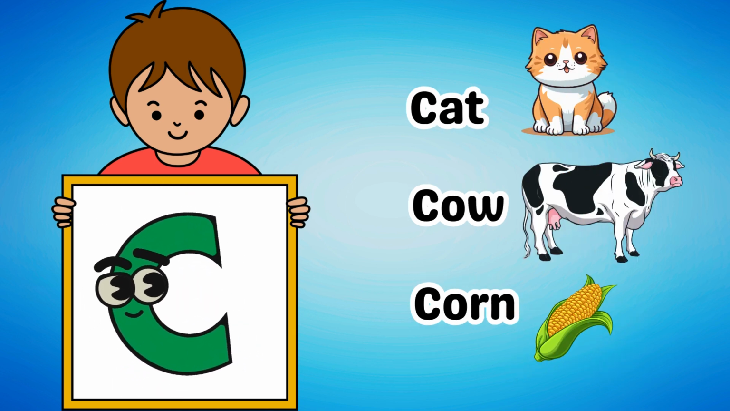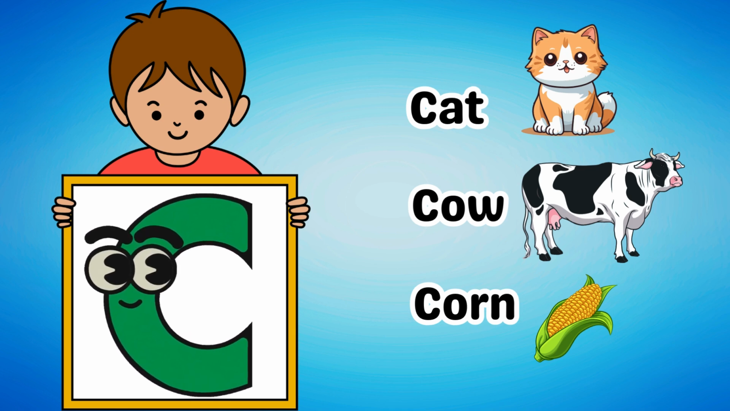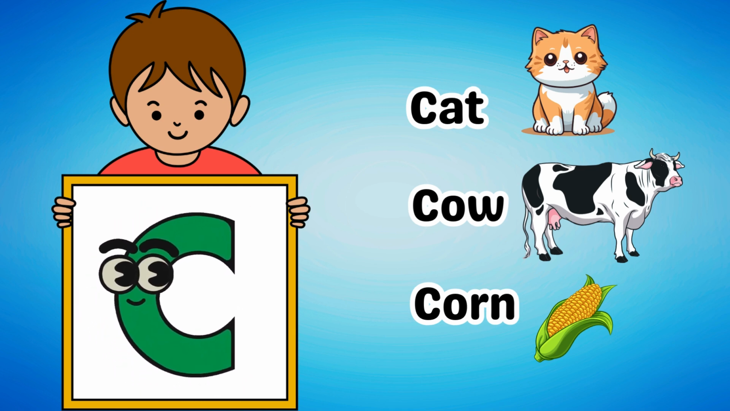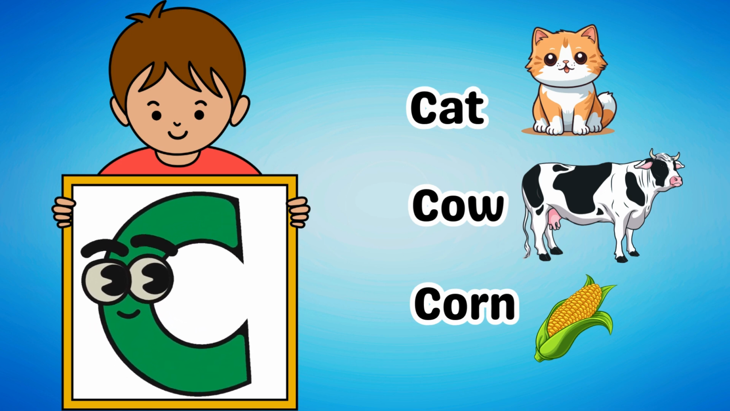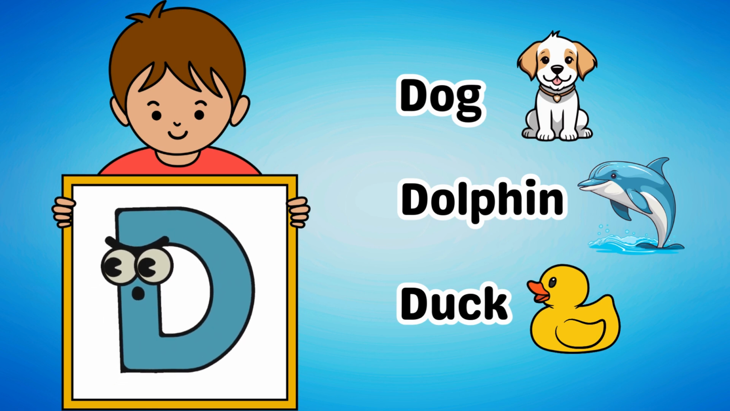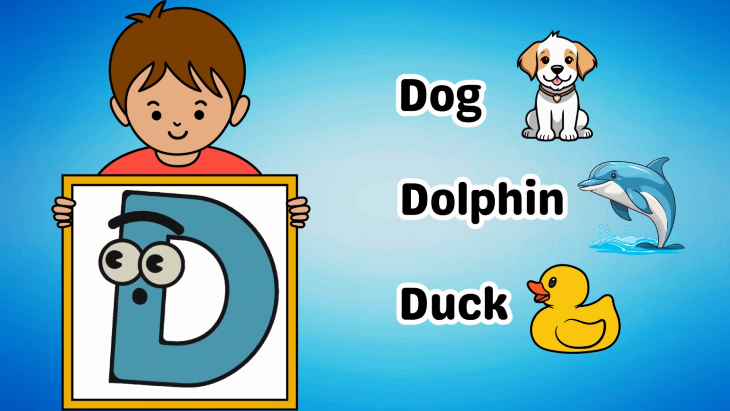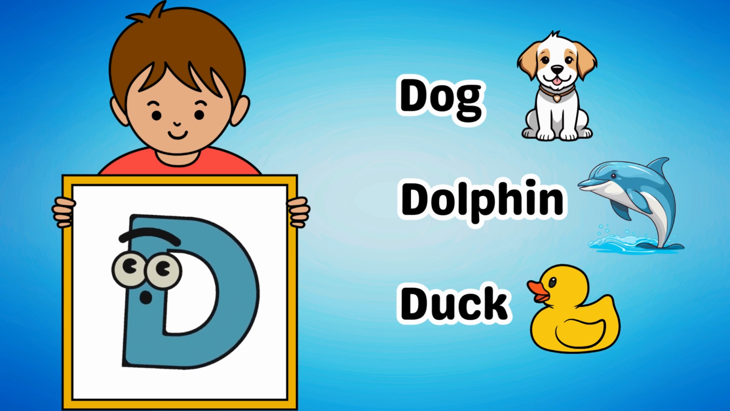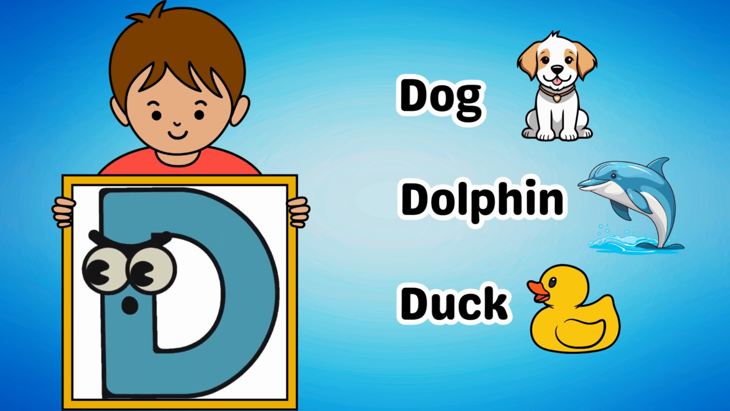Following that is the letter C. Some examples of words that start with C are cat, cow, and corn. Then comes the letter D. Some examples of words that start with D are dog, dolphin, and duck.